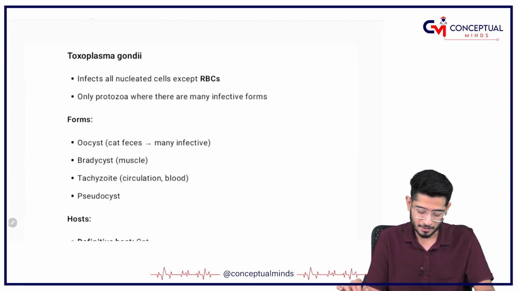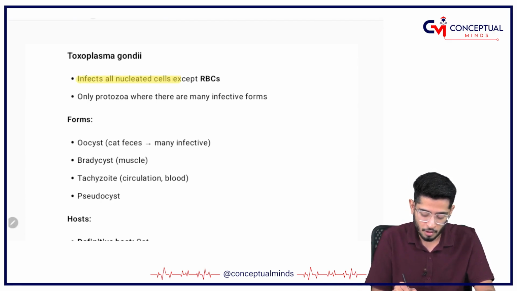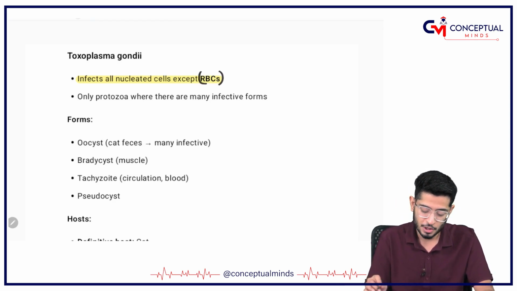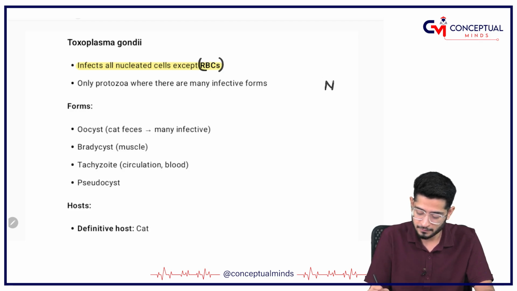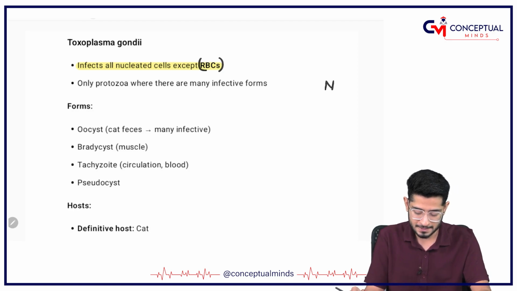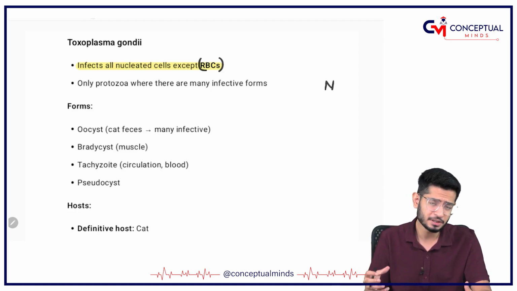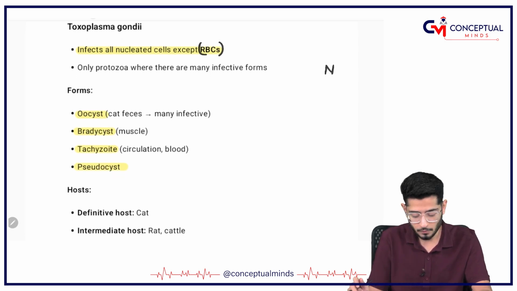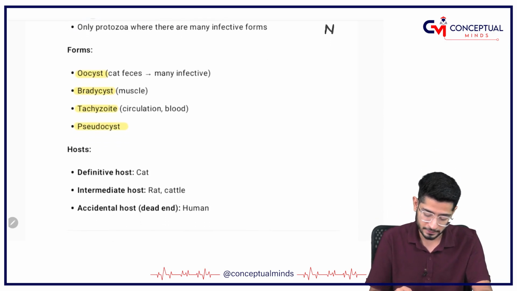So Toxoplasma gondii is going to infect all the nucleated cells. RBCs are not nucleated, so RBCs are not affected by Toxoplasma. So Toxoplasma is going to affect what? All the nucleated cells. Toxoplasma has got different forms like oocyst, bradycyst, tachyzoid, and pseudocyst. Alright, so remember all these things.